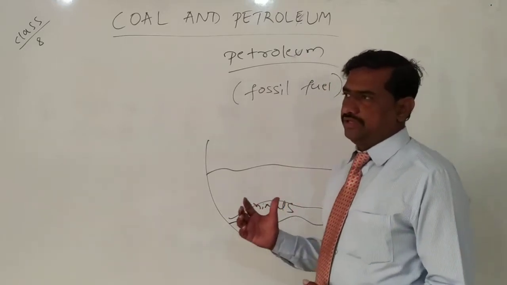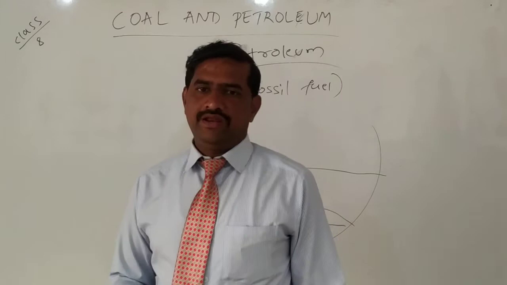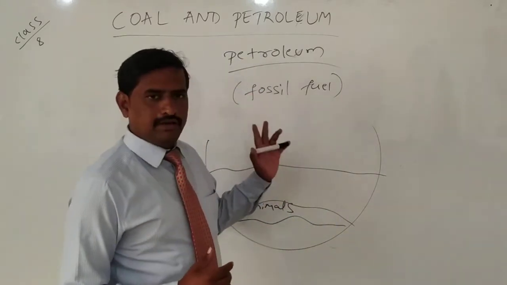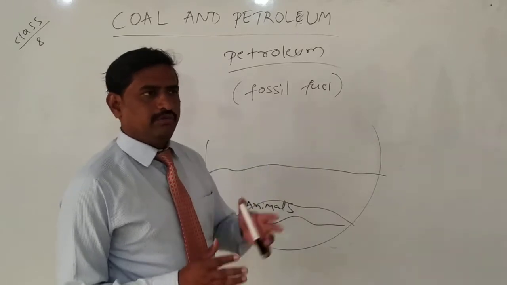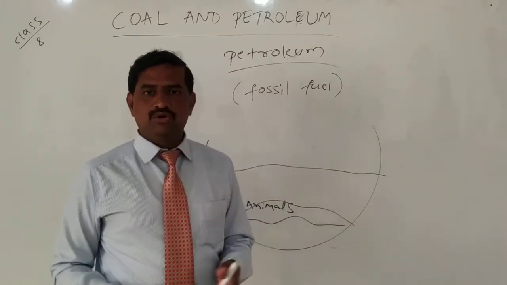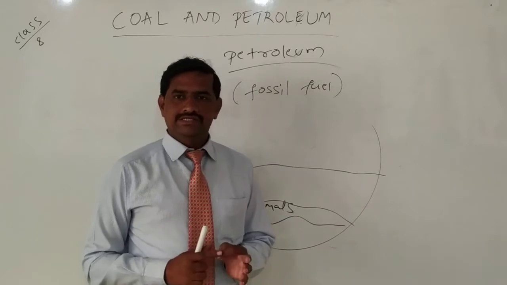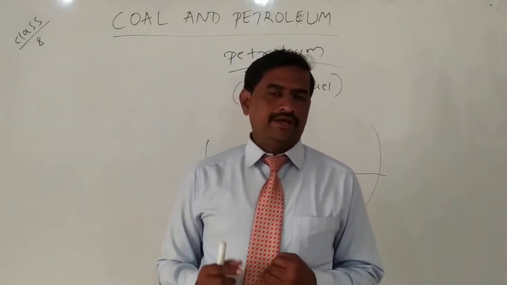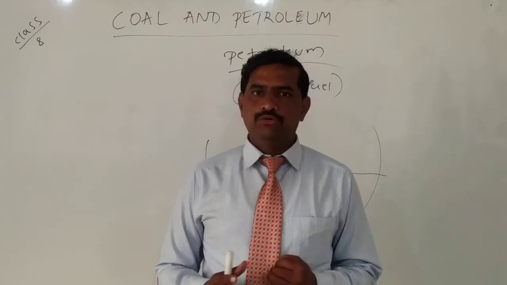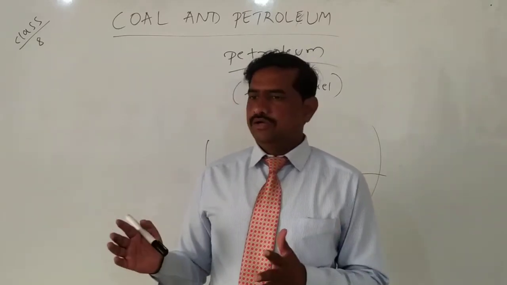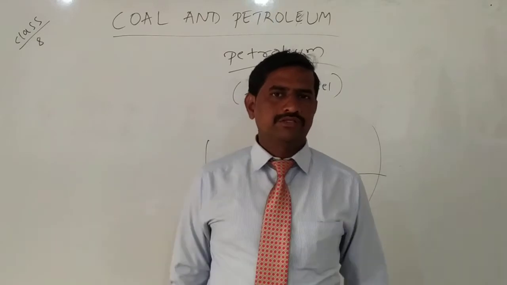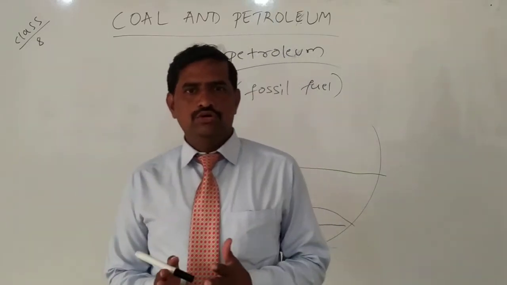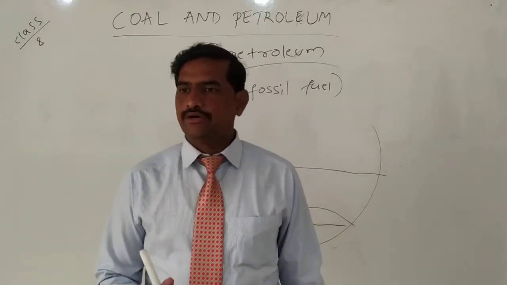And petroleum refining. How can we refine? By digging the well, we get the petroleum, and from the petroleum we extract different components like petrol, diesel, kerosene, lubricating oil, paraffin wax, and bitumen. The conversion of petroleum into different constituents is called petroleum refining.